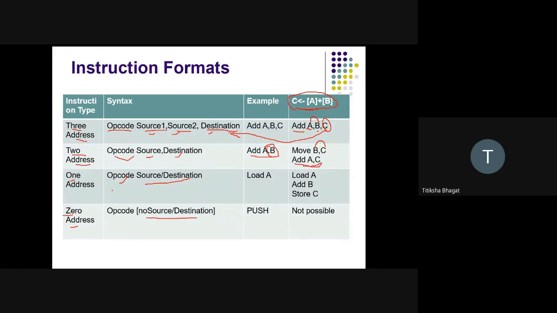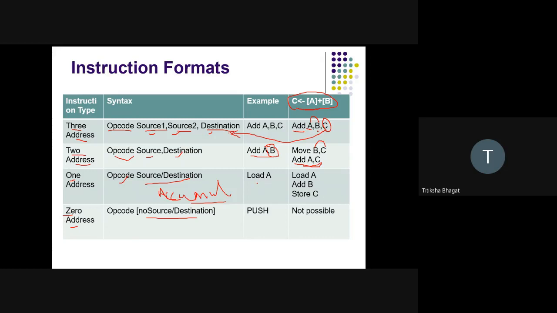Whereas in a one address instruction, there is one special register which is always used, that is the accumulator.